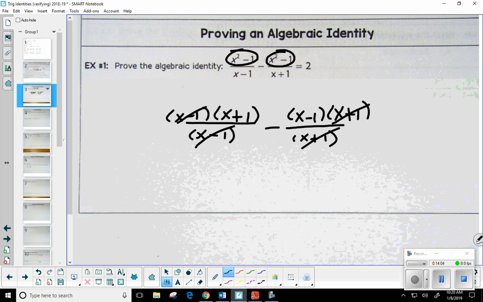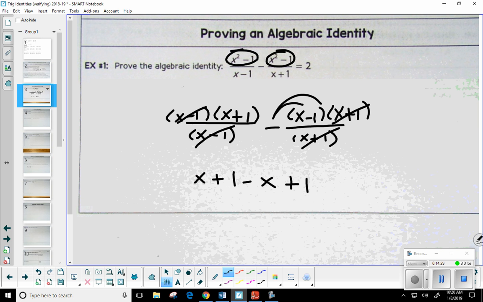Okay, so I no longer have fractions. x plus 1 is left here. What am I going to have to make sure to do? I got to distribute that negative. So this would be minus x plus 1, because I'm subtracting a negative 1, right? Okay. Well, does anybody notice what happens?